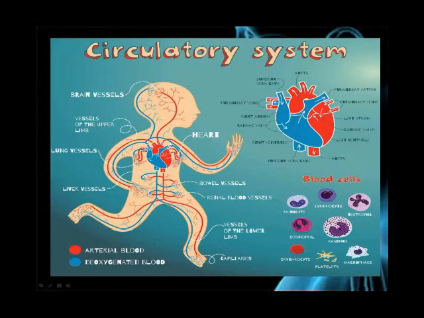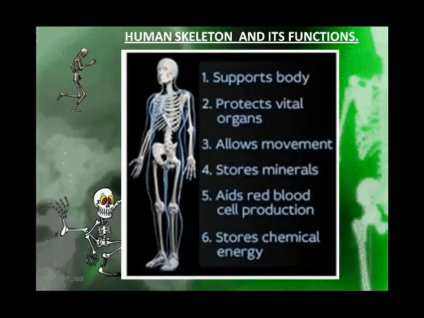Oxygen is absorbed in each organ of the body, and then they pump the blood to the lungs, and the lungs again make the blood rich in oxygen, and it is called oxygenated blood. Okay, students, this is the circulatory system. We will discuss it in detail in the next class.